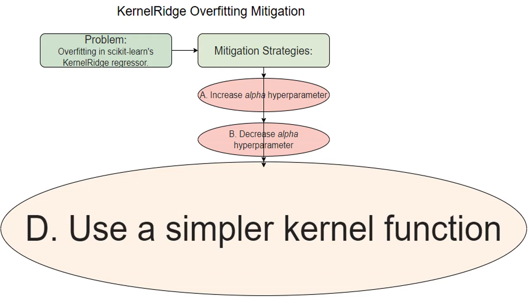I could use a simpler kernel. Switching to a simpler kernel, such as the linear kernel, reduces the model's complexity. This lowers its ability to overfit, improving generalization to unseen data. This often helps reduce overfitting.